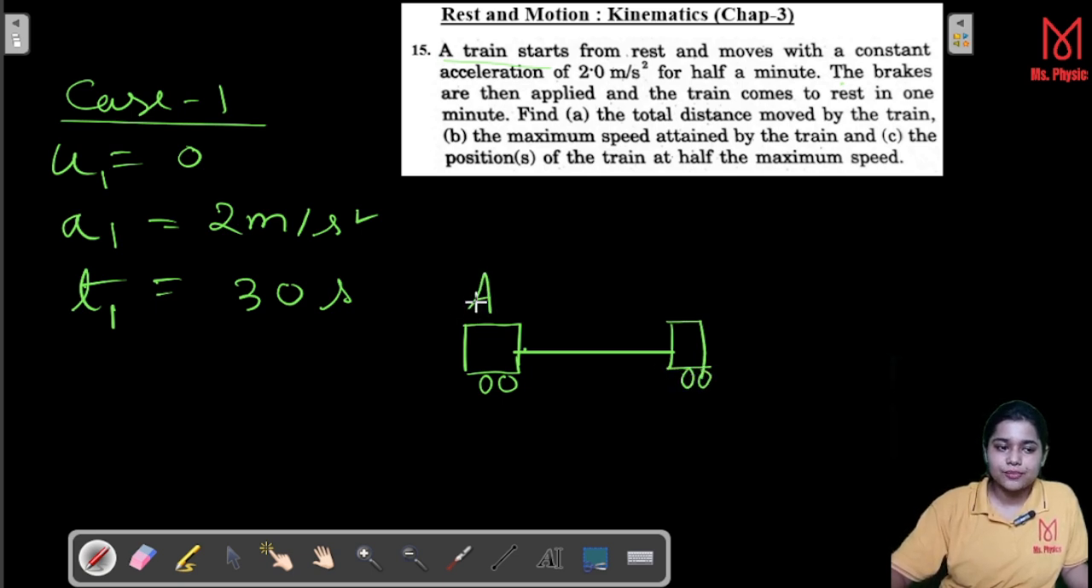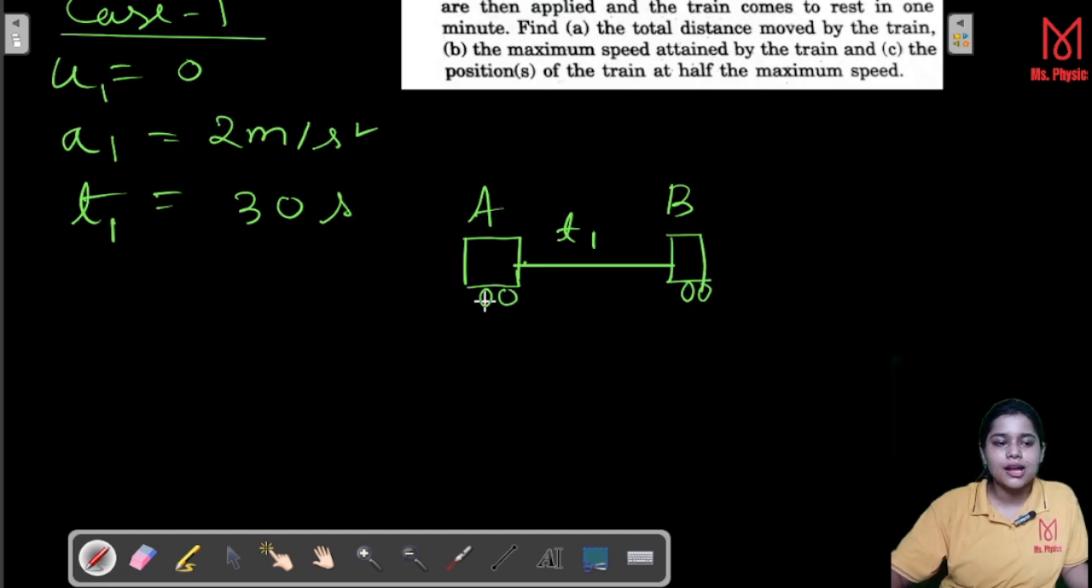Suppose this is your point A, suppose this is your point B. And this distance was traveled within T1, the value is given, and after that brakes are applied. So therefore first we will do one thing. We know U1 but we don't know V1. So let's calculate V1. Everything is given. So how can we calculate V1?